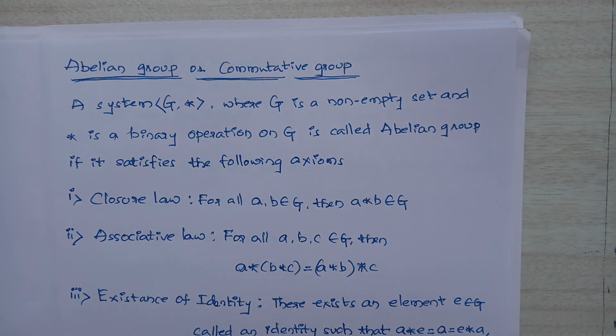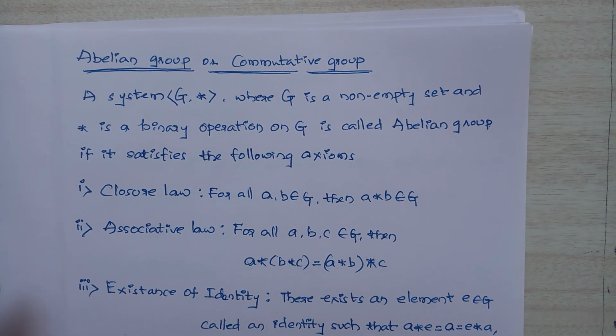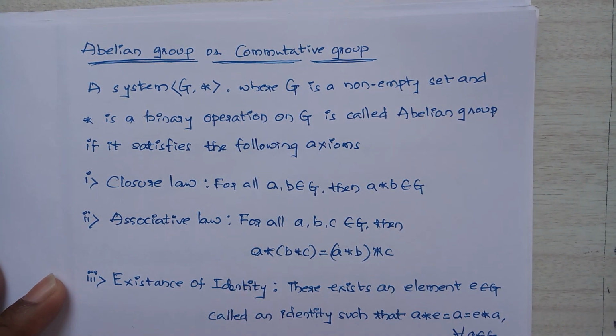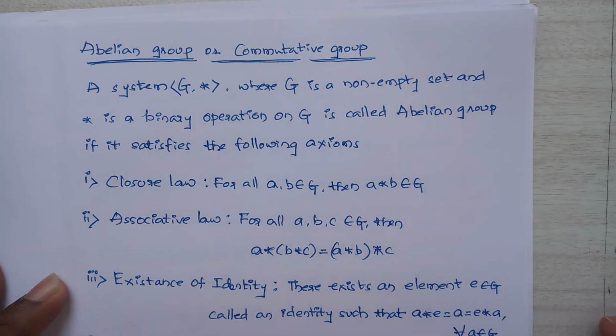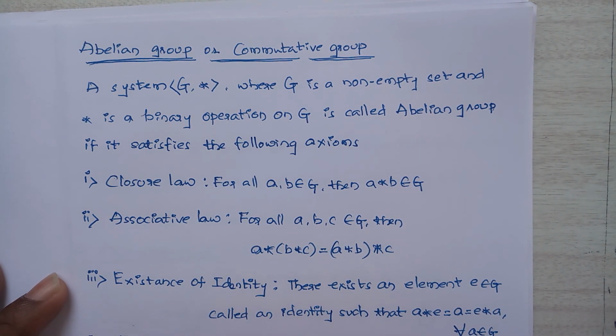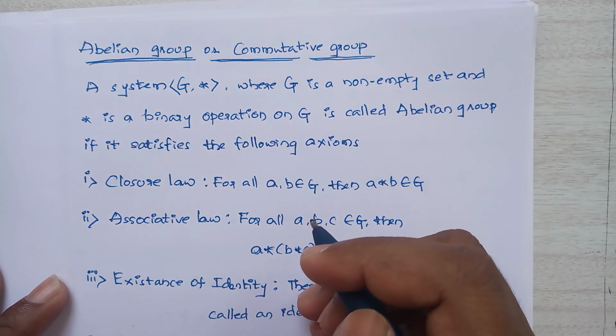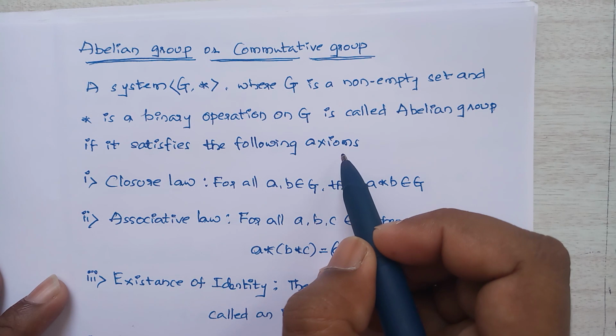Hi everyone. So let me discuss another definition in group theory, that is abelian group or commutative group. The definition of this is a system (G, star) where G is a non-empty set and star is a binary operation on G, is called an abelian group if it satisfies the following axioms.